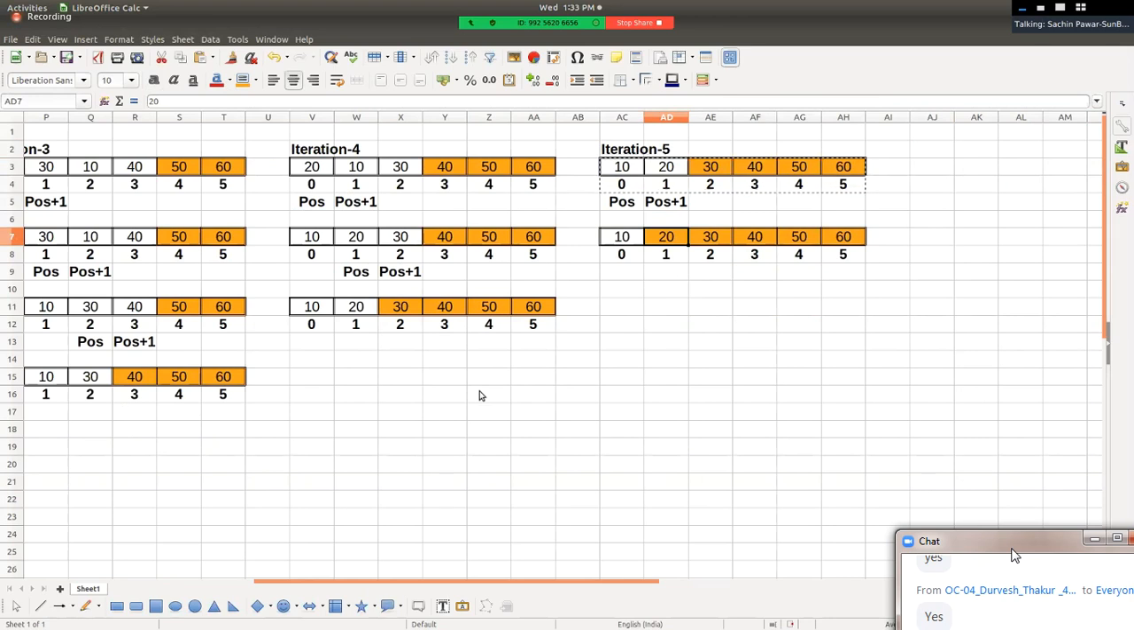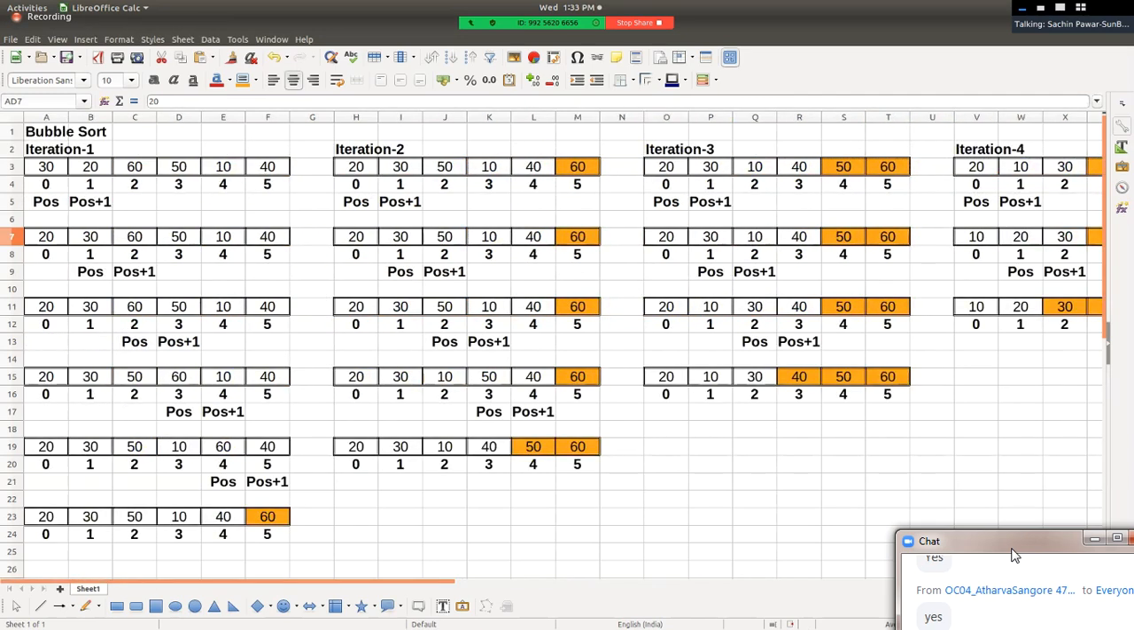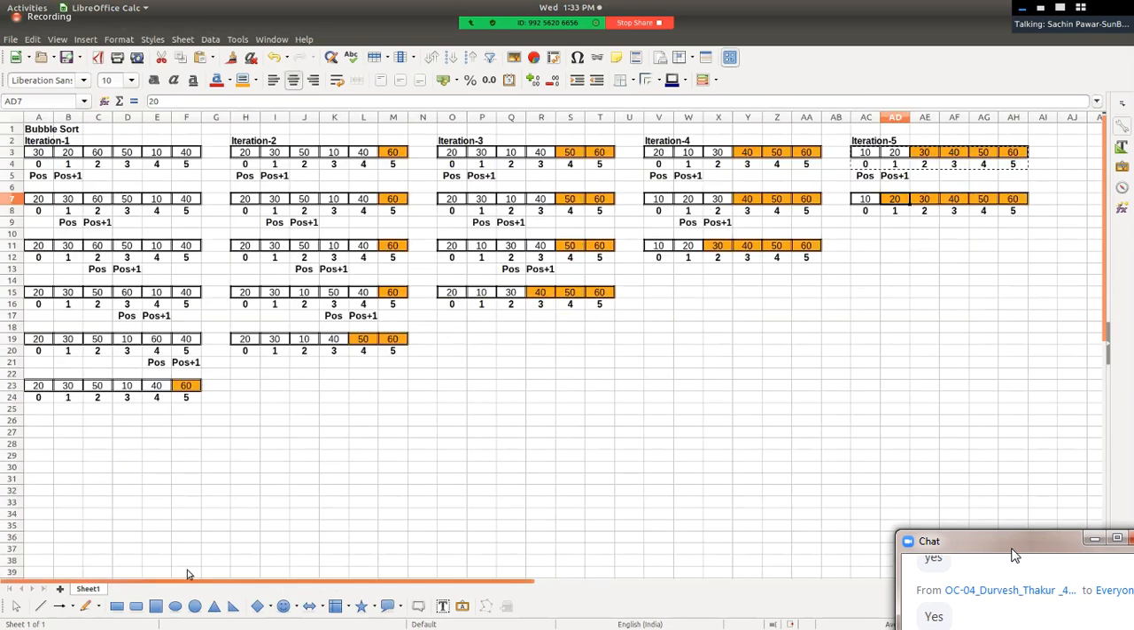Hello friends, have you understood the logic of bubble sort? Have you understood bubble sort? Right? Sir, bubble means what? Why is it named bubble?